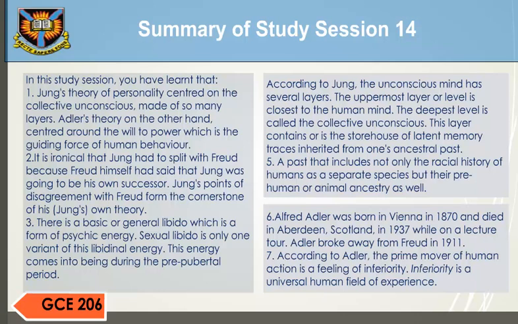The deepest level is called the collective unconscious. This layer is a storehouse of latent memory traces inherited from one's ancestral past. 5. A past that includes not only the racial history of humans as a separate species, but their pre-human or animal ancestry as well.